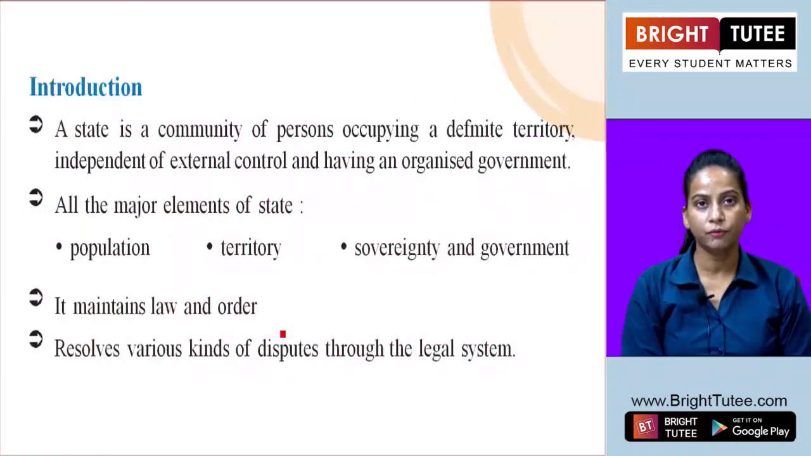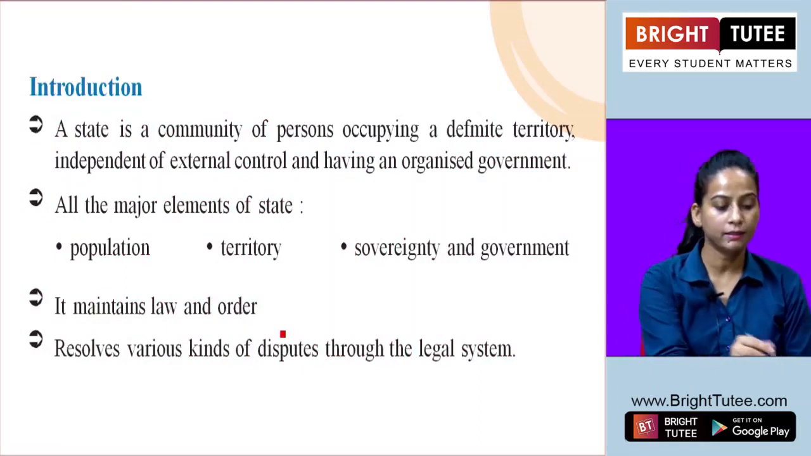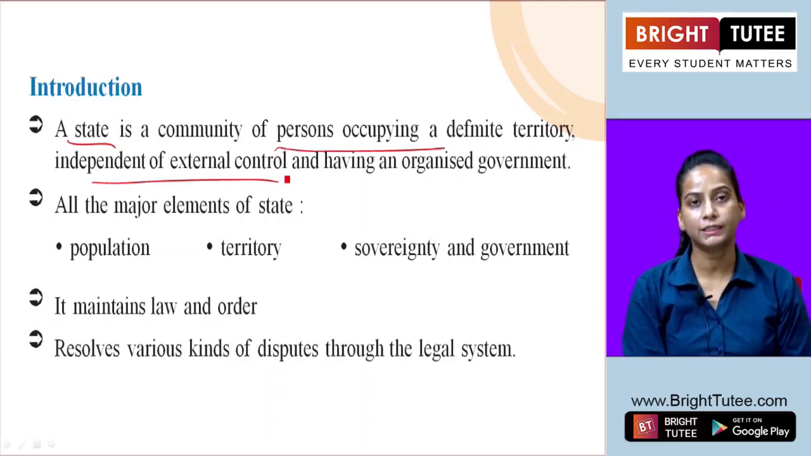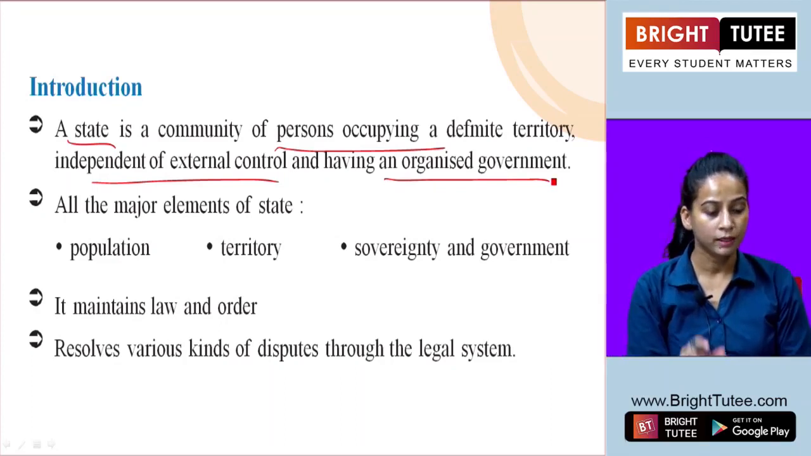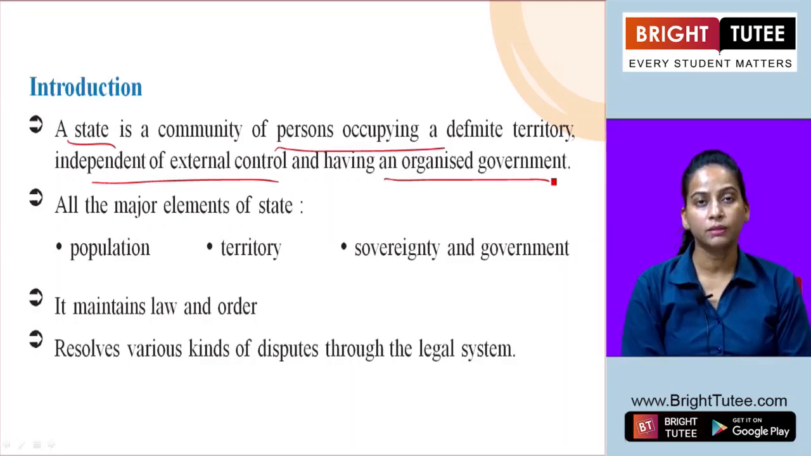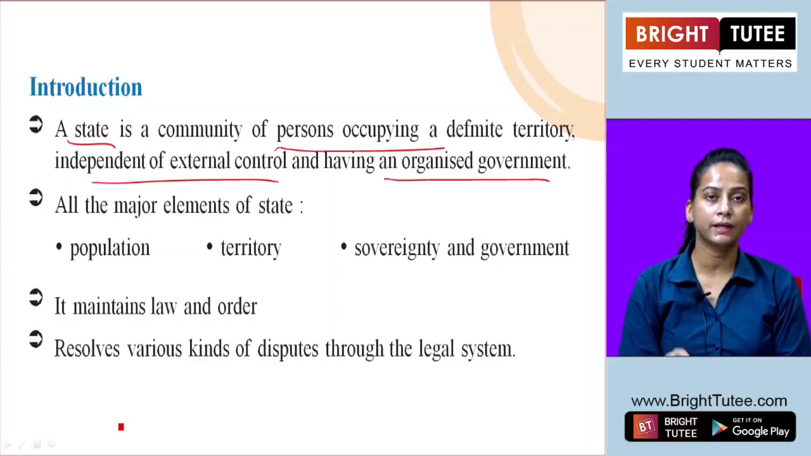Before proceeding, we need to understand the meaning of a state. If we define a state, it is a community of persons occupying a definite territory, independent of external control and having an organized government within those territories. So a state is a group of different community people living in a single territory. Here, external control does not exist. If we talk about state governments, they have their own separate government where they decide the rules and regulations for the particular territory.